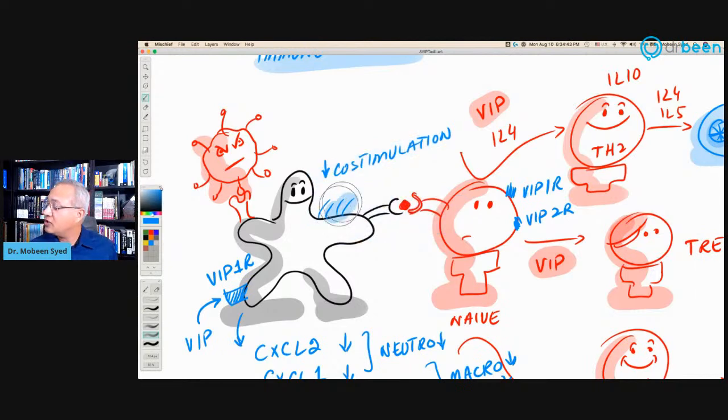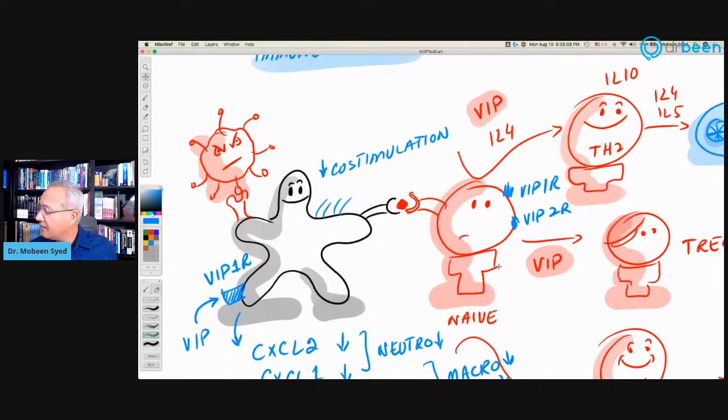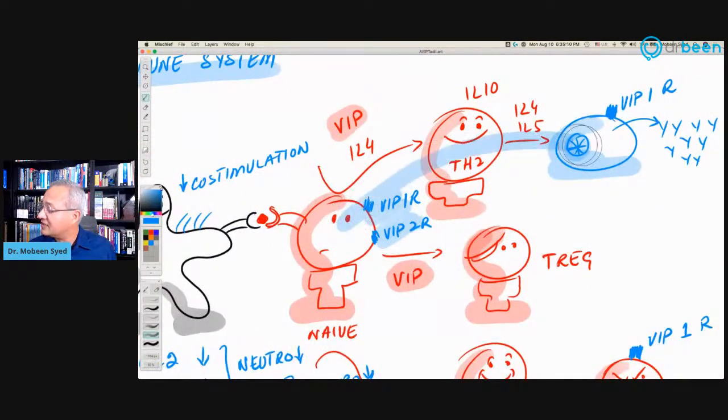The co-stimulatory molecules and their expression is reduced on the antigen presenting cells. So they do not activate too many of the T cells. Good, that's a good thing. So they're not calling more cells over there. They're not activating too much of the adaptive arm. Adaptive arm itself is also protected by VIP and or the Aviptadil, because they are responding in the right pathway and they're responding by responding less.